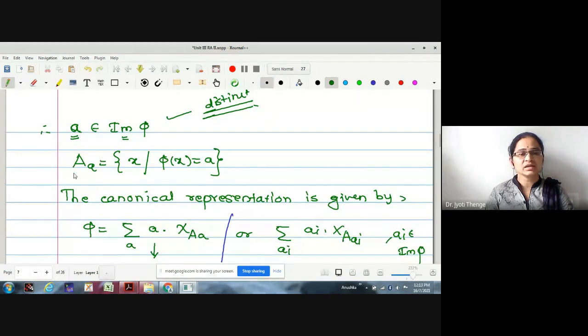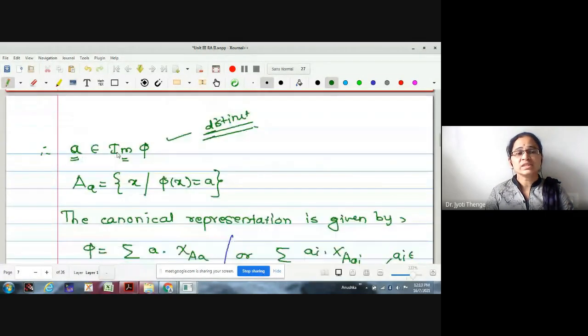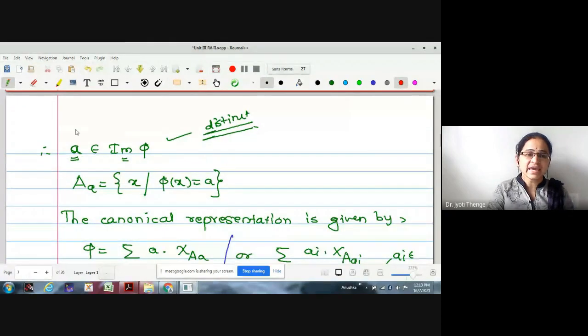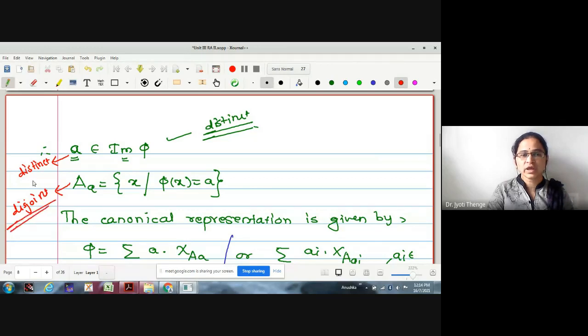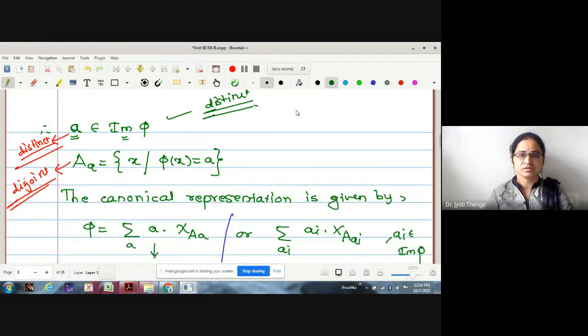Therefore, I am going to collect the set A_a, the collection of the elements in the domain whose phi image is a. Whose phi image is a. With this procedure, whatever ai we collect are distinct, and the corresponding underlying phi-image sets A_a become disjoint. Okay. Therefore, if I write a simple function in terms of a and A_a, may I say it becomes a canonical representation? Yes, ma'am.